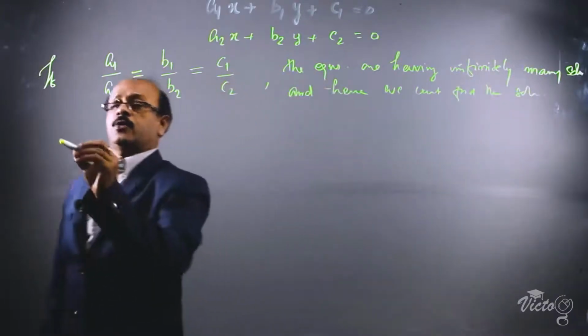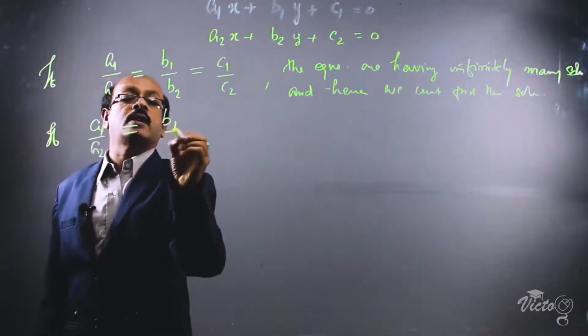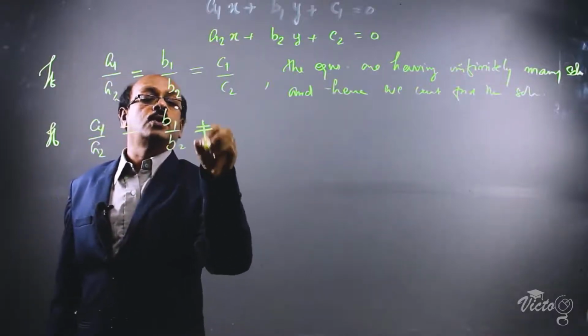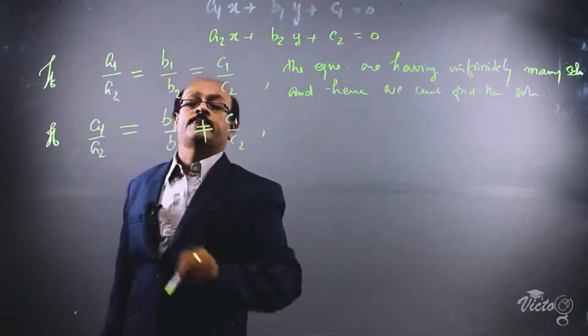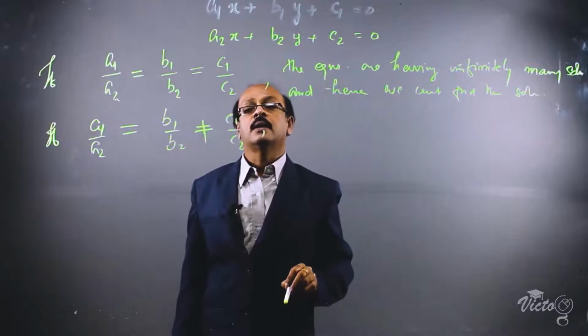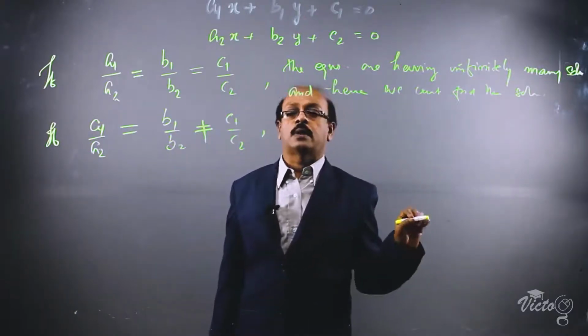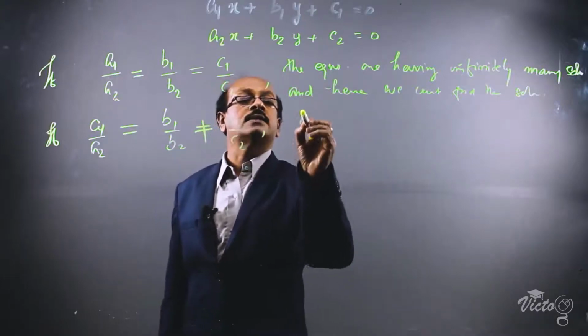Then, if a1 by a2 is equal to b1 by b2 not equal to c1 by c2, the equations are inconsistent and they cannot be solved. There is no solution and hence they cannot be solved. The equations are inconsistent.